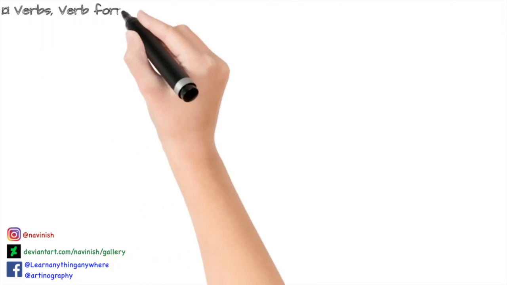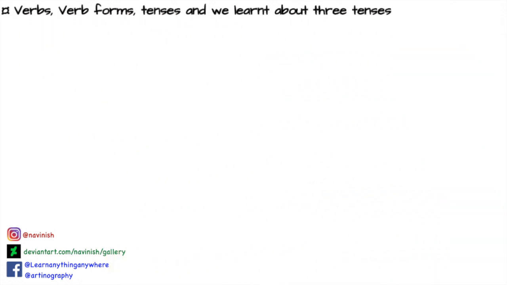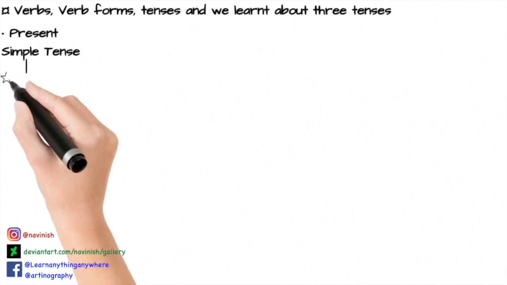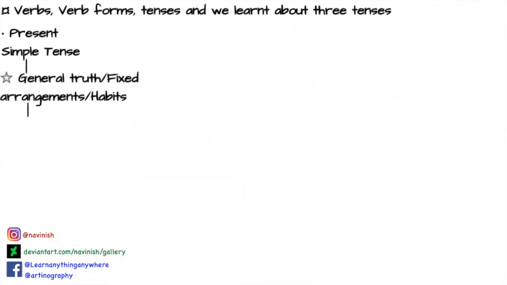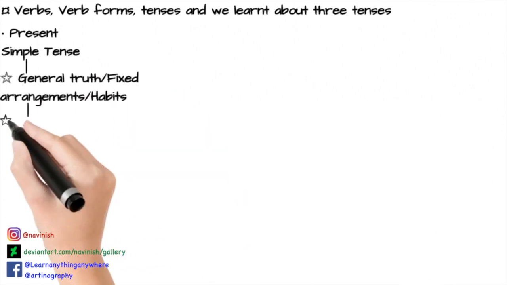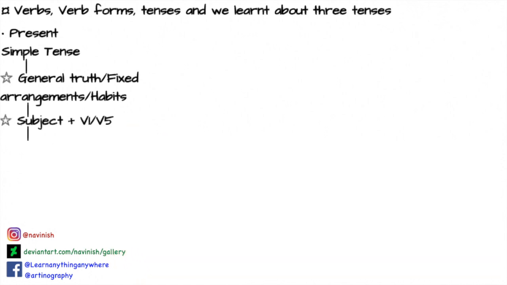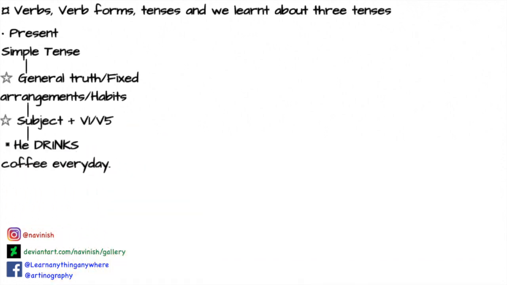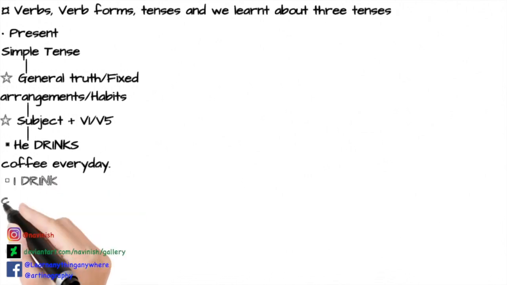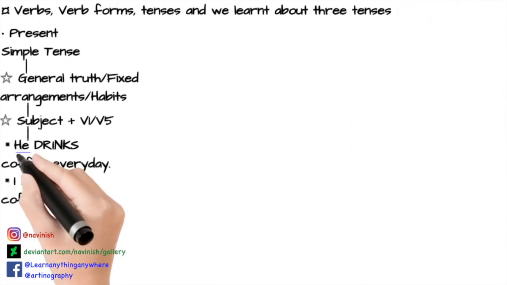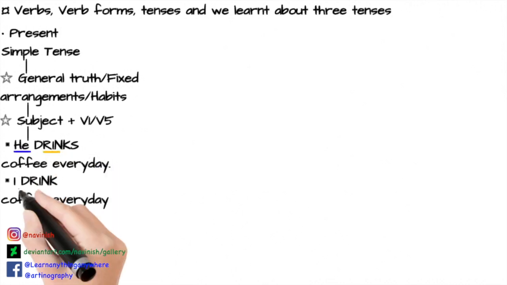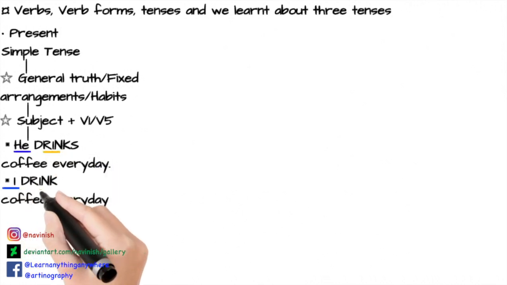Let's do a quick recap. In part 1, we talked about verb, verb form, and 3 tenses. First is present simple tense, which is used for habits, general truth, facts, and fixed arrangement. And the structure is subject plus V1 or V5. Example, he drinks coffee every day. Another example, I drink coffee every day. Here, he is a subject, drinks is V5 form of drink. I is a subject and drink is a base form.